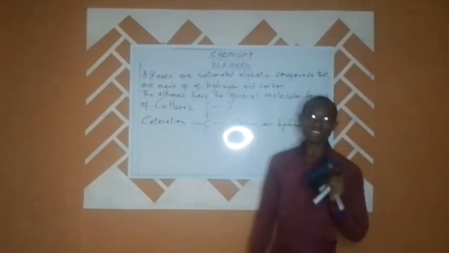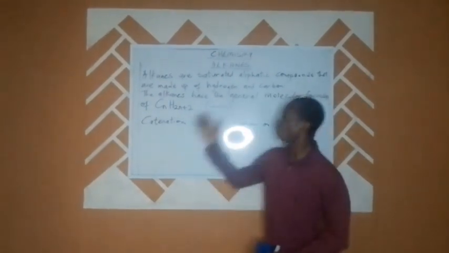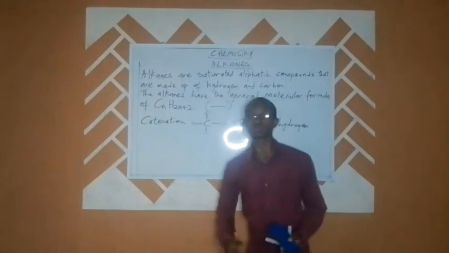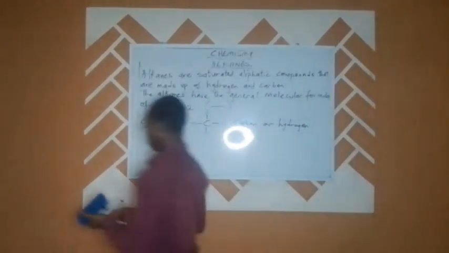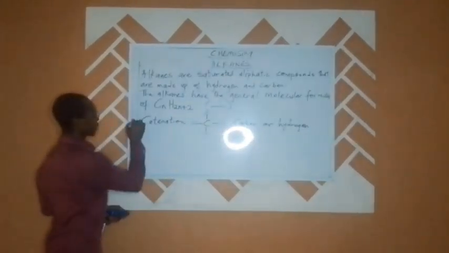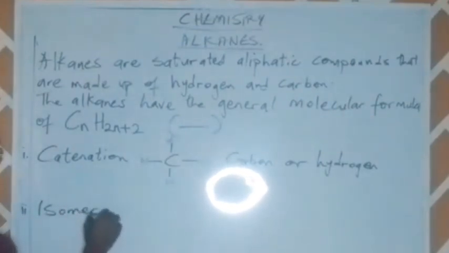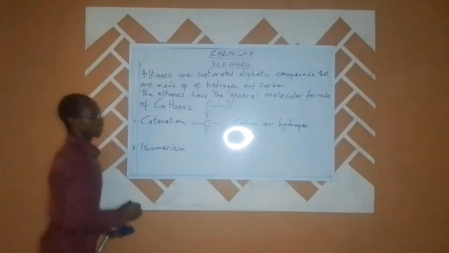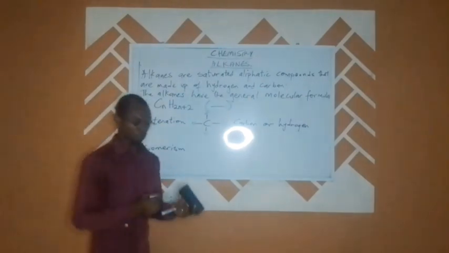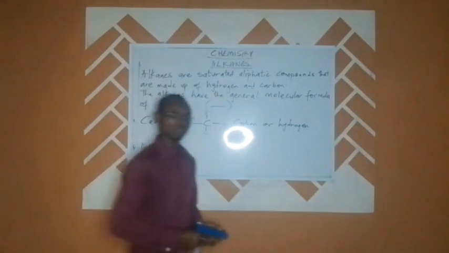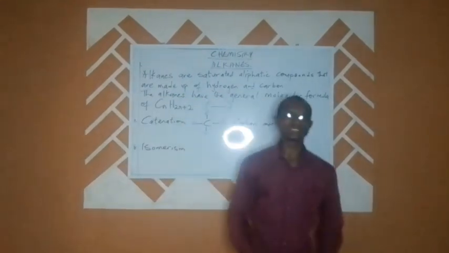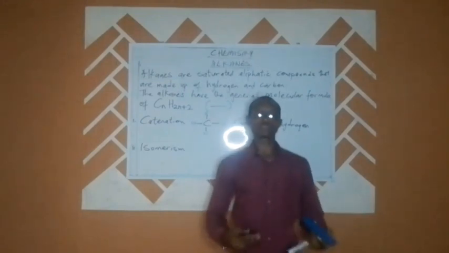So it is with the 4 valence electrons that it goes into combination, and that is what we refer to as catenation. Another key property of the hydrocarbons that we will be talking about is what we refer to as isomerism. Isomerism is a phenomenon where a particular compound can exist in more than one structural formula.